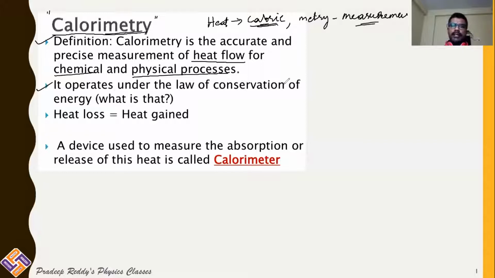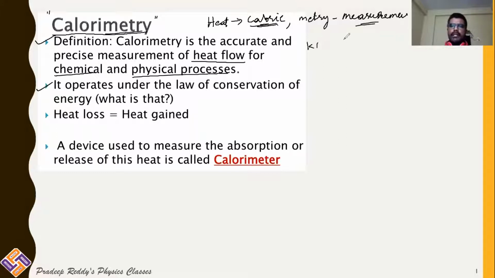And it operates under the law of conservation of energy. As we know, energy is conserved throughout the universe. Any form of energy, if it disappears in one form, appears in another form.